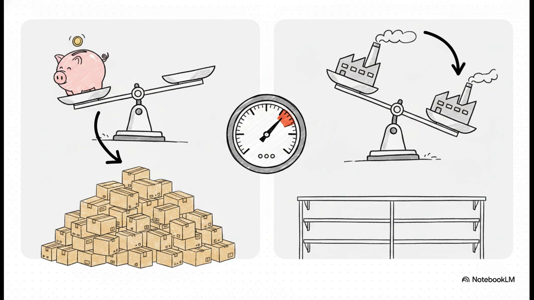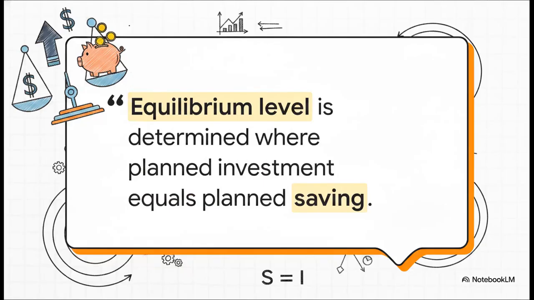In both of these scenarios, the physical levels of inventory act as automatic, self-correcting pressure gauges. The machine absolutely will not tolerate an imbalance for long. So, the crucial point we need to take away is captured perfectly in this core macroeconomic rule. Equilibrium level of income is determined at that level where planned investment equals planned saving. That simple equation, S equals I, isn't just dry math on a page. It's essentially the fundamental law of gravity for the national economy. It dictates the constant, automatic self-correction of markets, output, and employment.